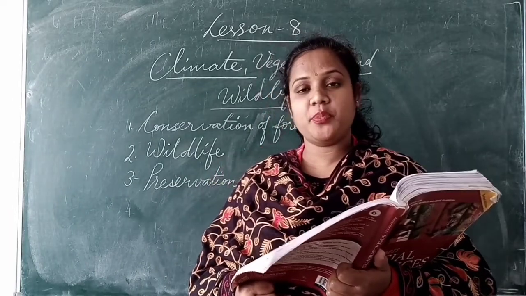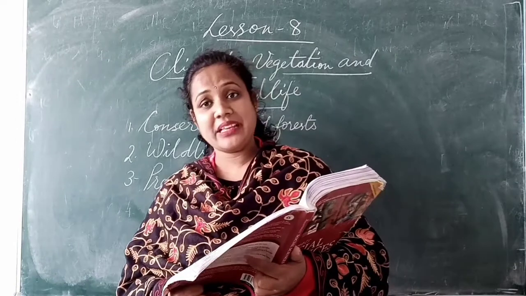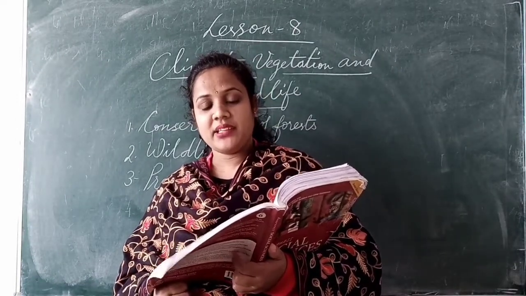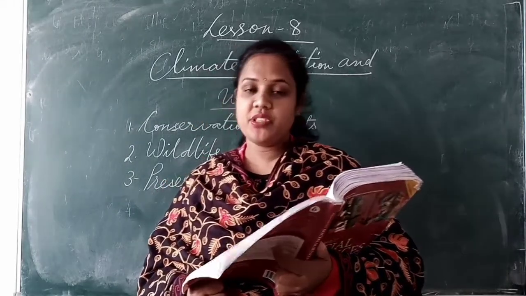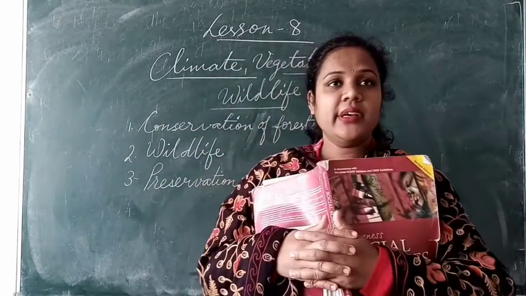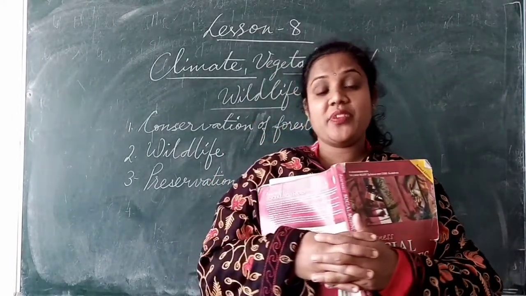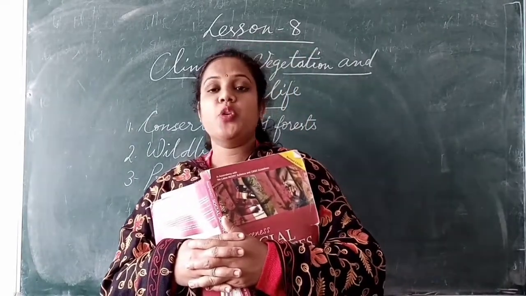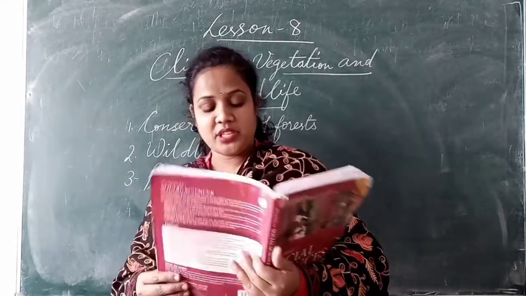Rhinoceros, गेंडा, and hippopotamus, दरियाई घोड़ा, are mainly found in Assam, and the dry region of Rajasthan has camels, many varieties of deer and nilgai. So if we go to Rajasthan, we will find camels, nilgai and deer. If we go to Assam forest, we will find rhinoceros and hippopotamus.